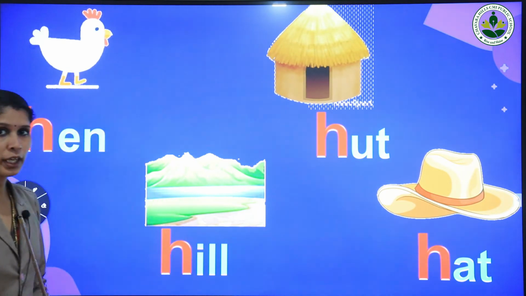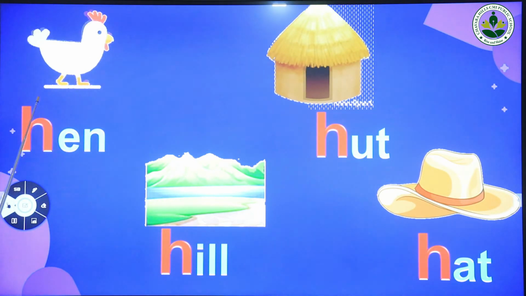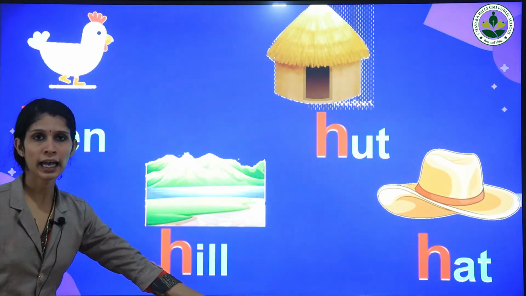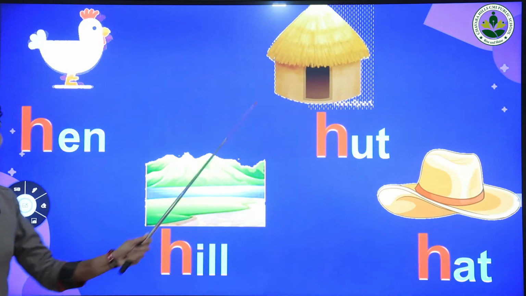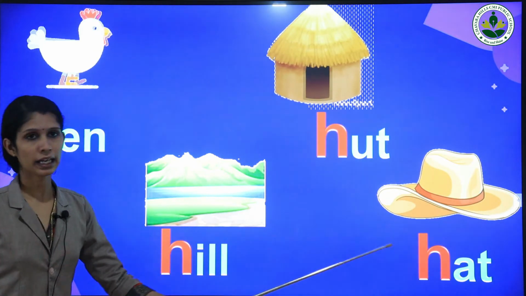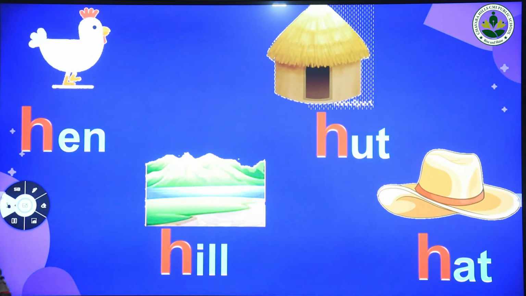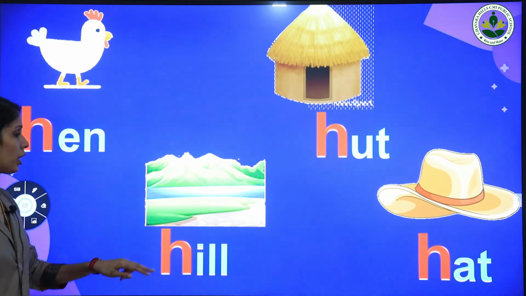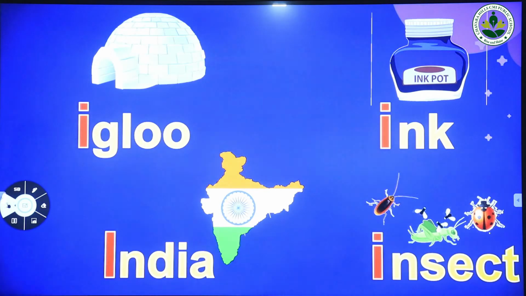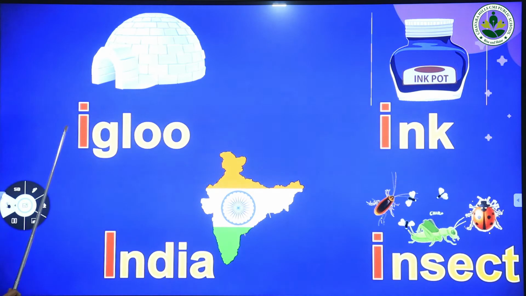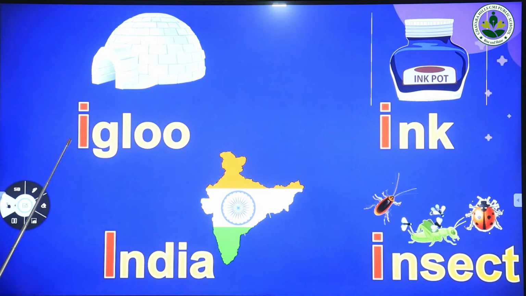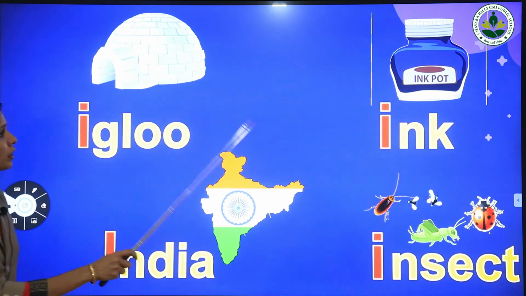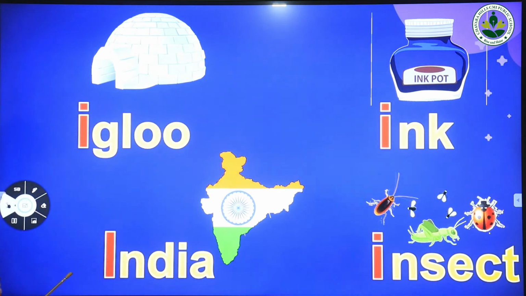Very good. So children, repeat after me. Hen, hill, hut, hat. Once again. Hen, hill, hut, hat. So these are the words starting with letter H. And the next letter and words are letter I. Can you say which letter is this? Yes, it's letter I.